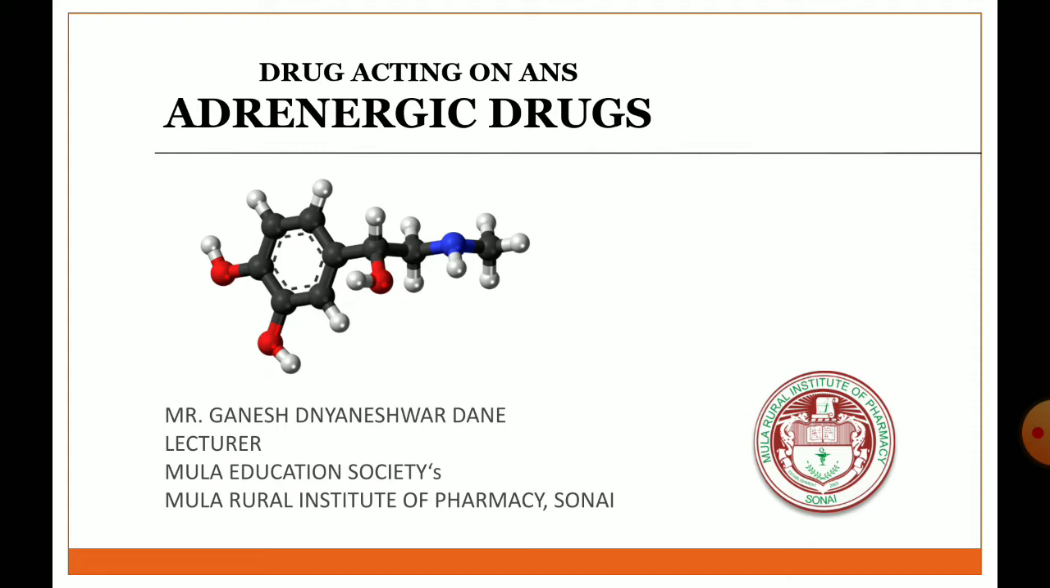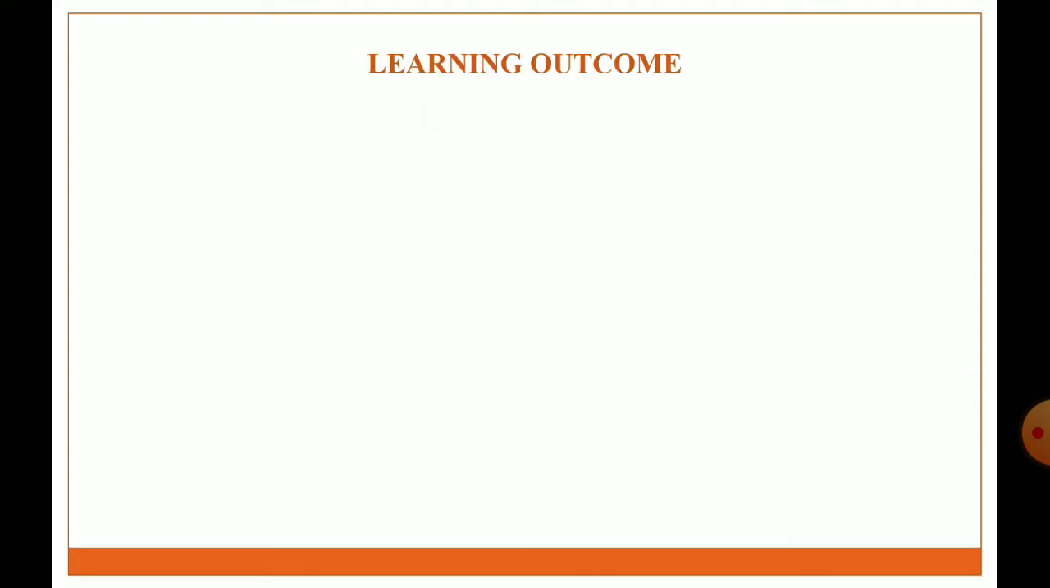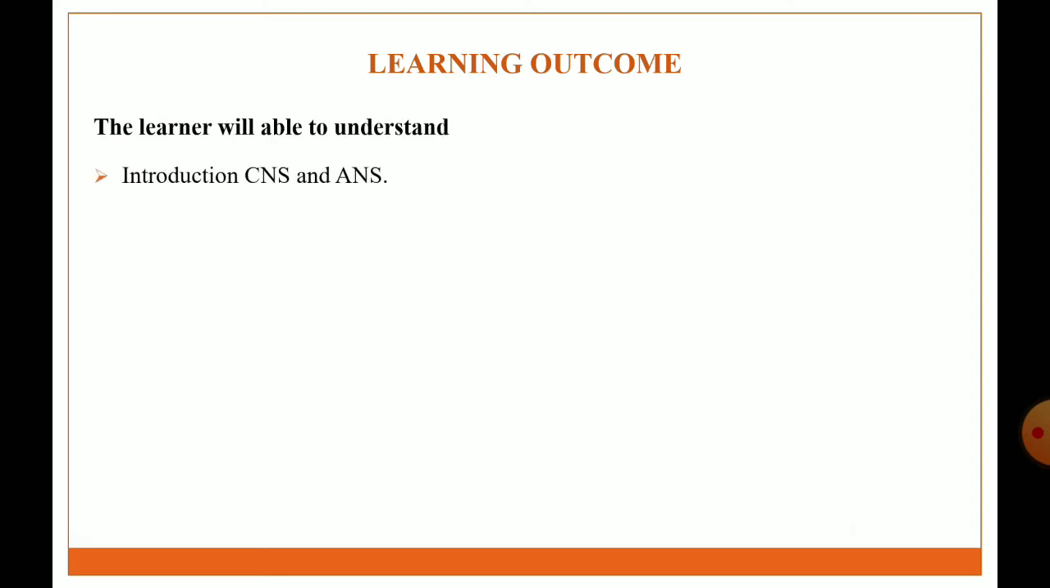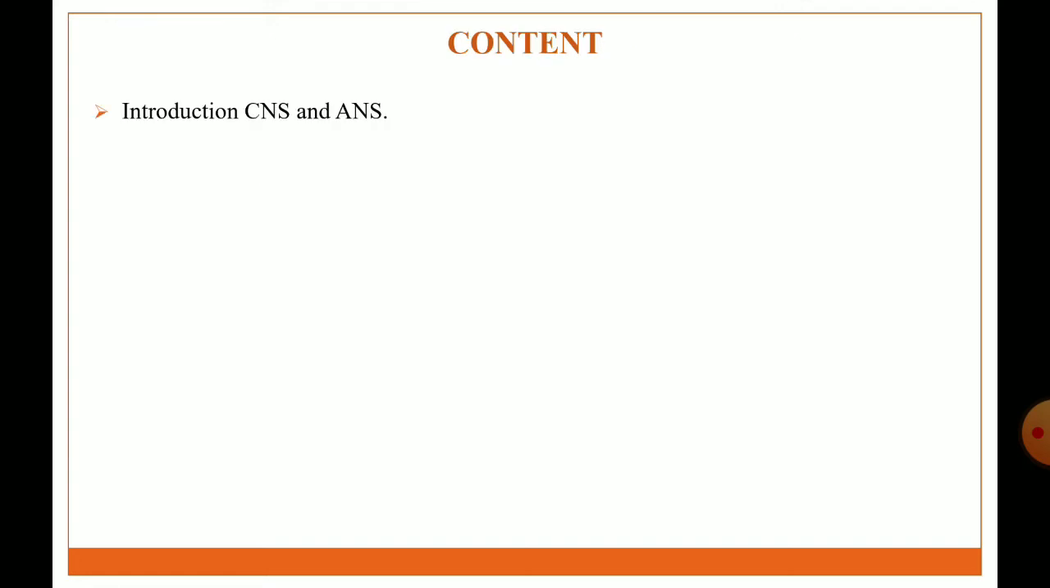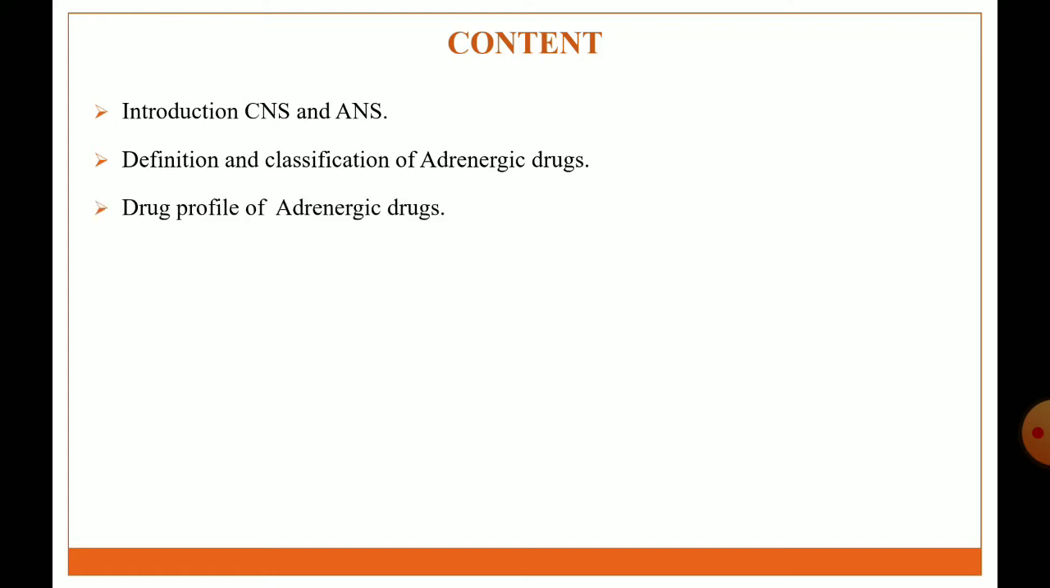In this lecture, we discuss the drugs acting on the ANS, and the first chapter is adrenergic drugs. Learning outcome of the lecture: after the completion of this lecture, the learner will be able to understand the introduction of CNS and ANS, definition and classification of adrenergic drugs, and drug profile of adrenergic drugs.